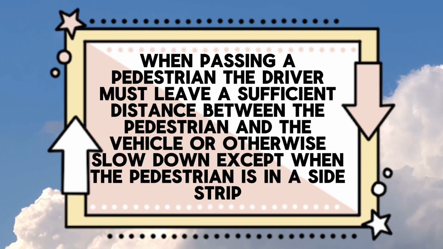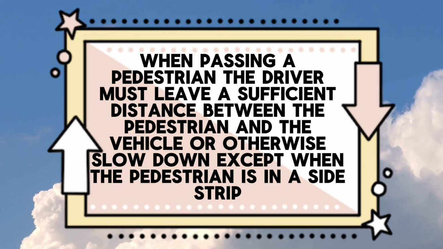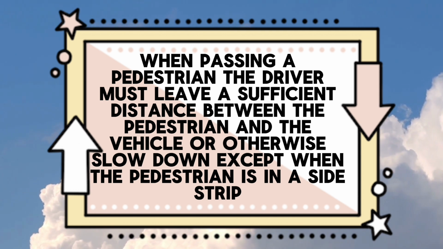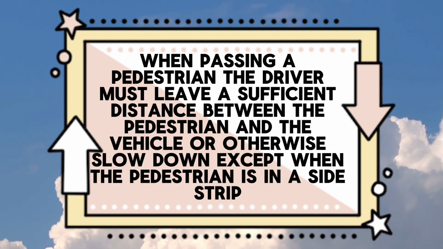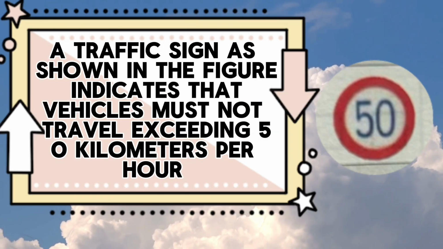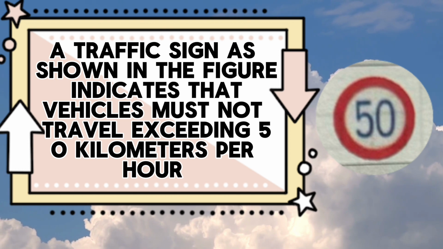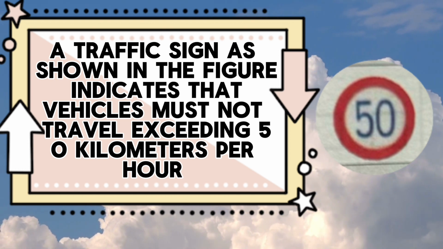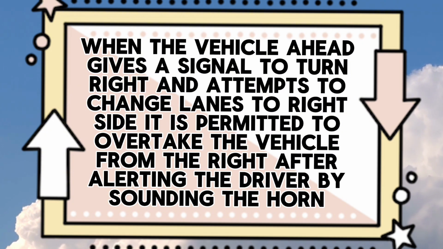When passing a pedestrian, the driver must leave a sufficient distance between the pedestrian and the vehicle or otherwise slow down except when the pedestrian is in a side strip. False. A traffic sign as shown in the figure indicates that vehicles must not travel exceeding 50 kilometers per hour. True. When the vehicle ahead gives a signal to turn right and attempts to change lanes to right side, it